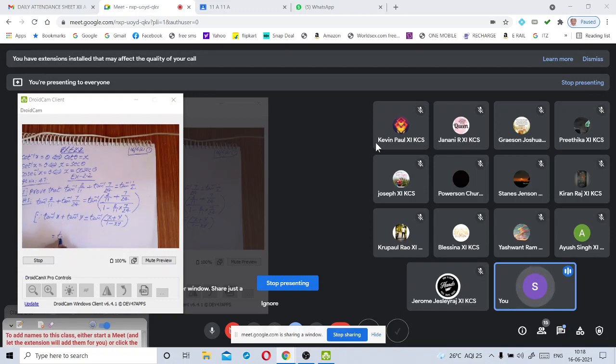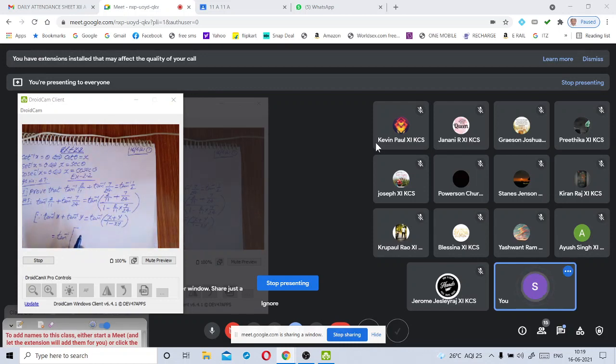Now simplify the two numbers in the numerator: 2 by 11 plus 7 by 24. How do you simplify?